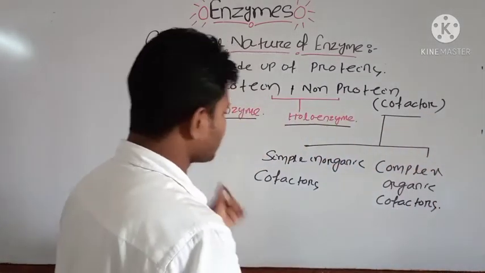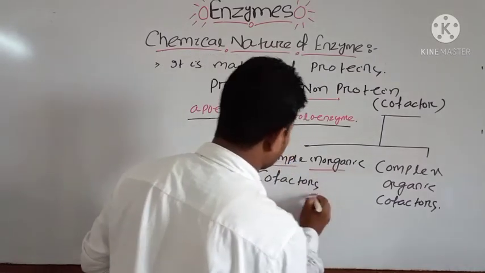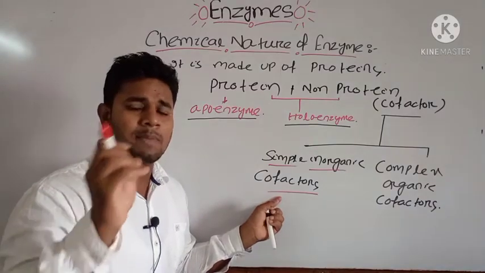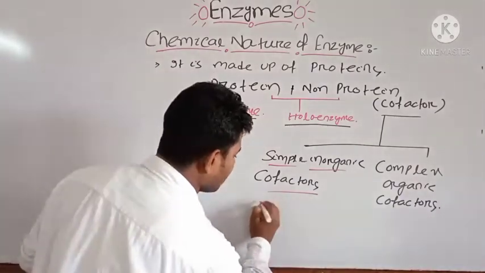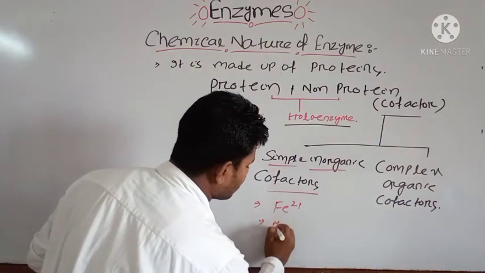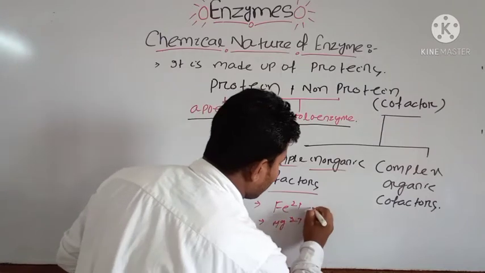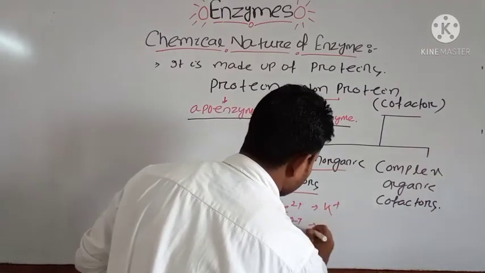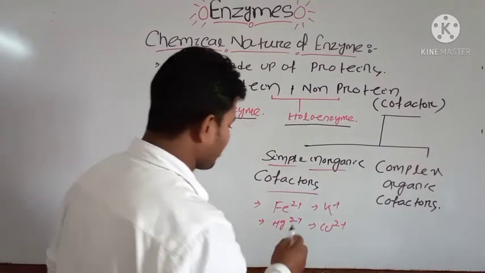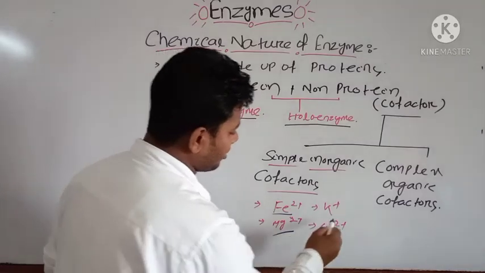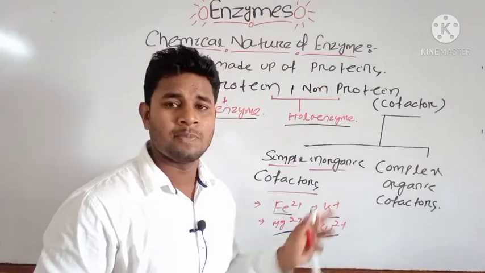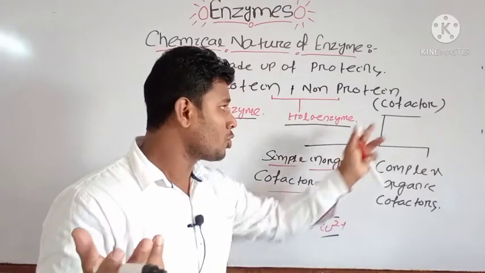Okay. And then what are some examples of simple inorganic cofactors? Most of the cofactors that bind to the enzyme to form the holoenzyme are simple ones, that is Fe2+, then Mg2+, then another example K+, then Cu2+. What are these? These are iron ion, magnesium ion, potassium ion, copper ion. These are the examples of inorganic cofactors included inside the cofactor.